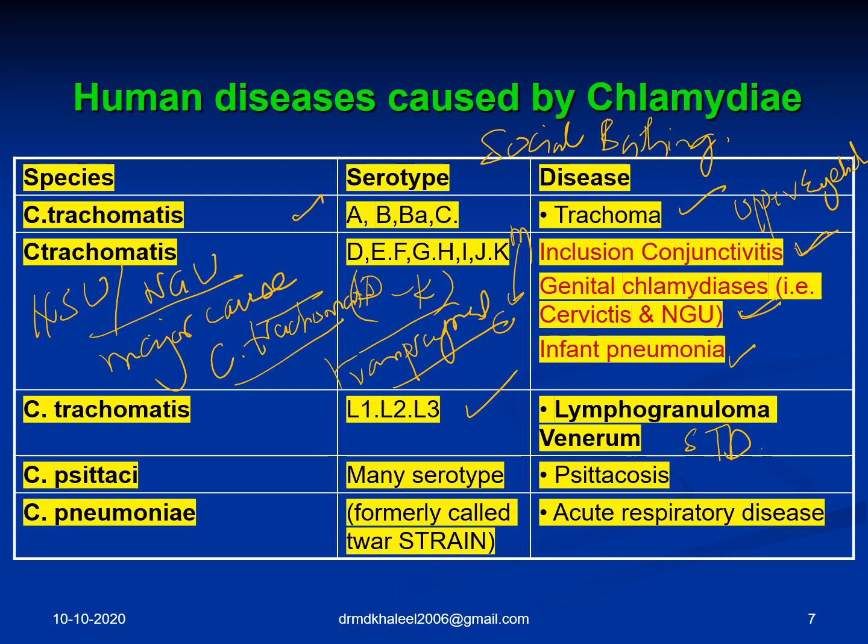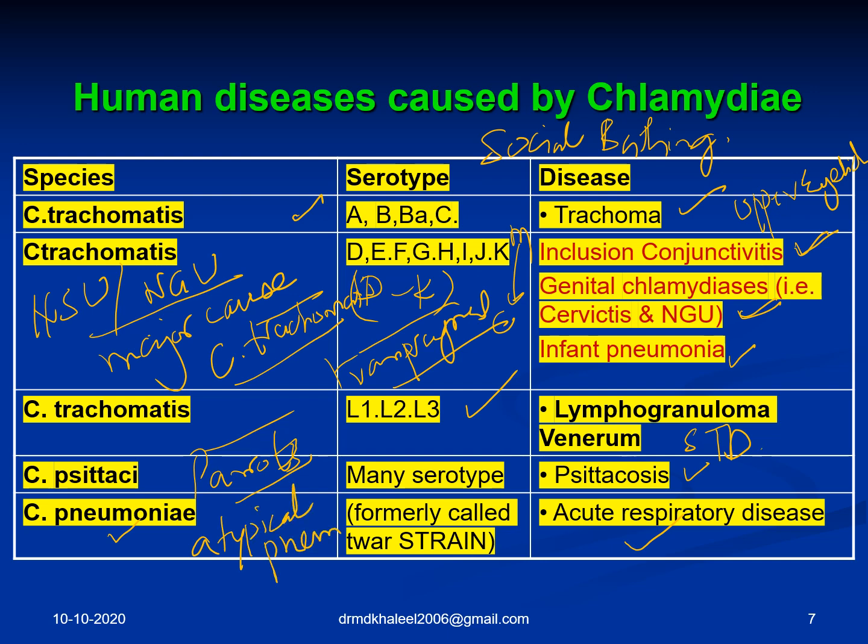The second species in the genus is Chlamydia psittaci. I repeat again, Chlamydia psittaci causes psittacosis, a disease especially of parrots and all the birds in that family. Then the third species, Chlamydia pneumoniae, as the name suggests, affects the lungs, formerly called the TWAR strain. It causes acute respiratory disease and especially produces atypical pneumonia.